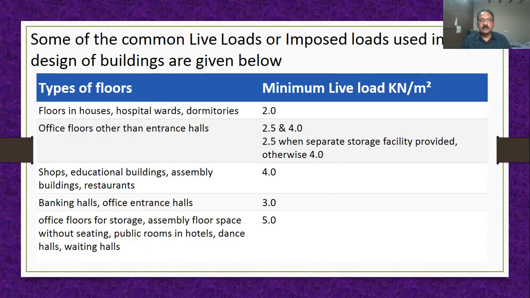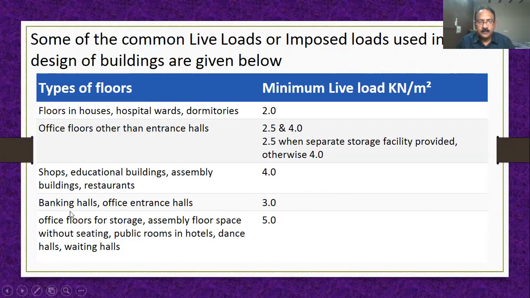Now we will look at educational buildings, institutions, colleges, assembly buildings, restaurants, shops. For these types of floors, the live load considered is 4 kilonewton per meter square. Remember, for educational, institutional, assembly buildings, restaurants, 4 kilonewton per meter square.